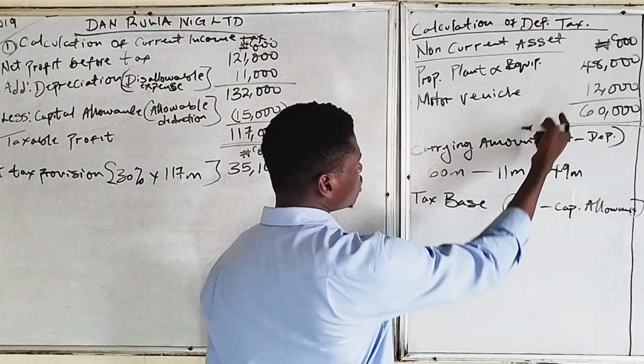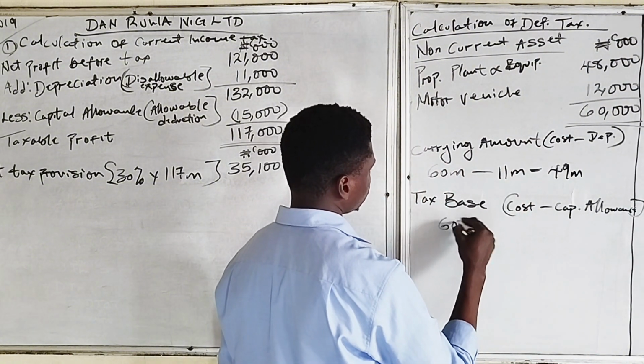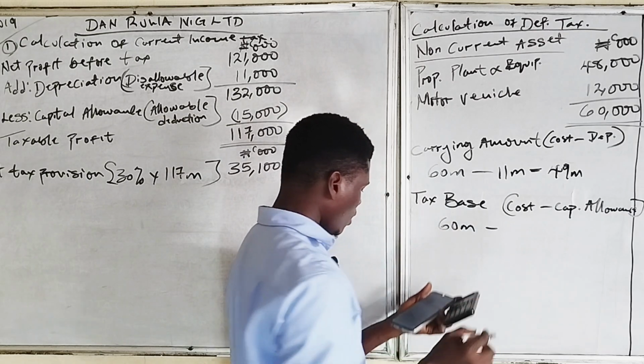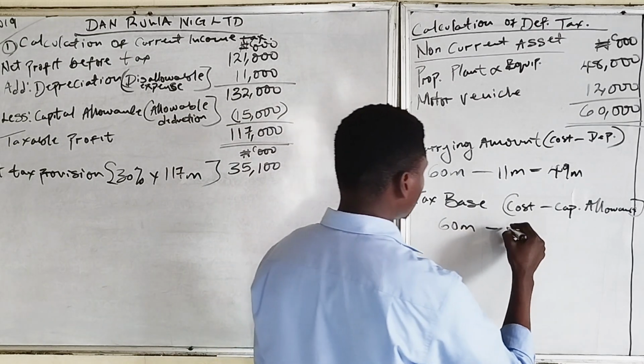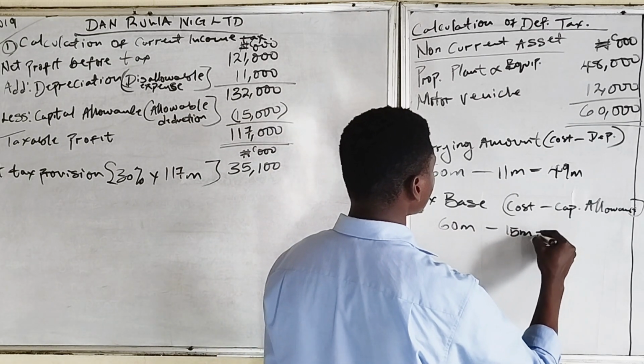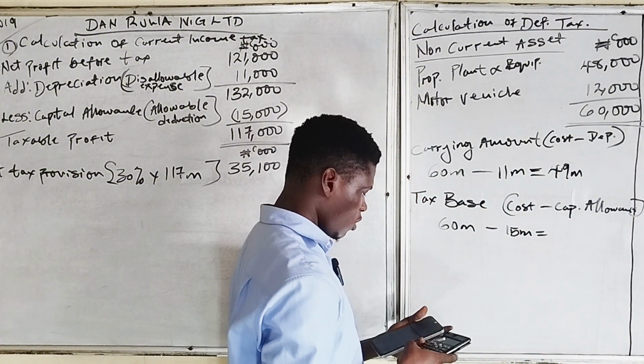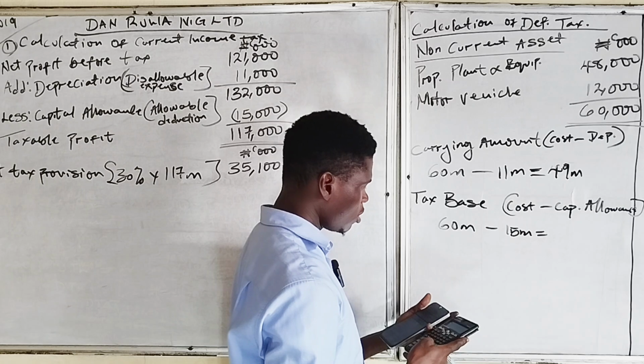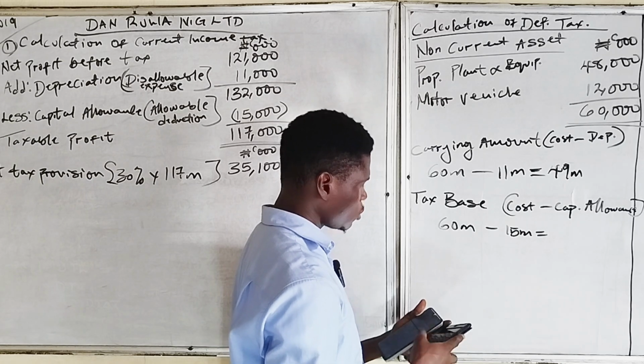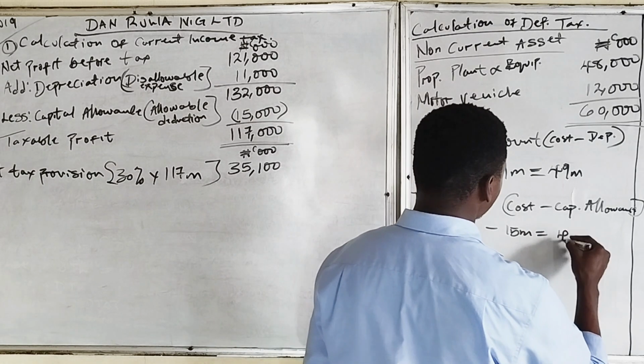So our cost is still 60 million. Our capital allowance, according to the question, is 15 million. So our tax base of the non-current asset is 60 million minus 15 million, which gives us 45 million.